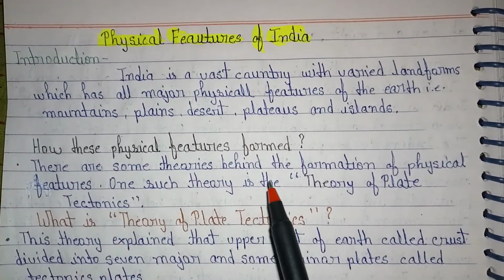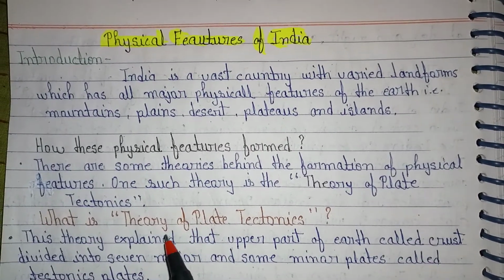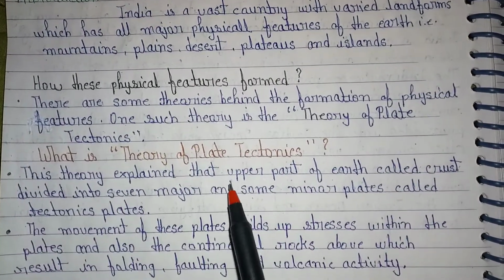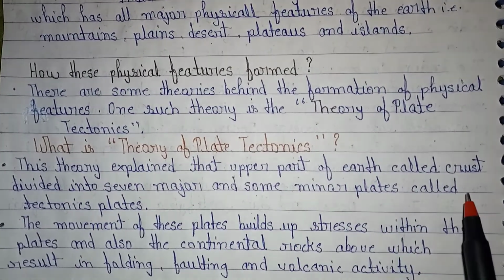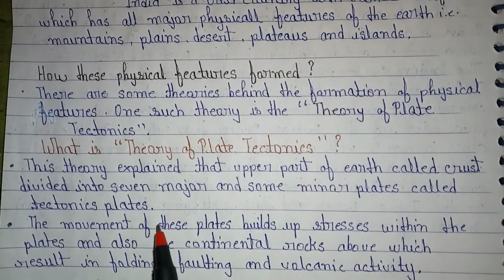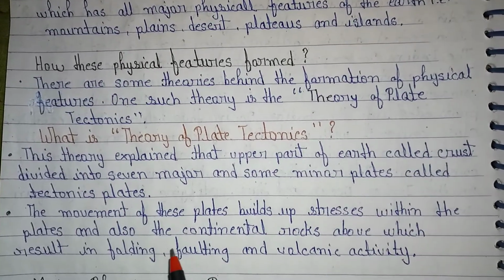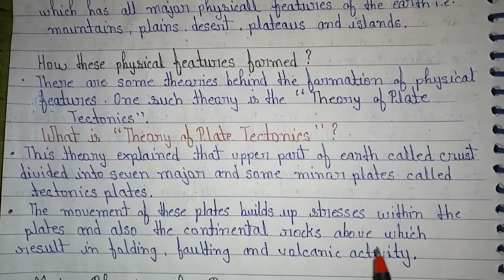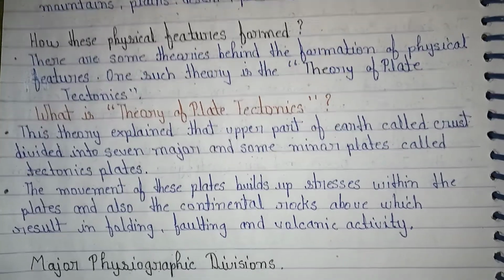There are some theories behind the formation of physical features. One such theory is the theory of plate tectonics. What is theory of plate tectonics? This theory explains that upper part of the earth called crust divided into seven major and some minor plates called tectonic plates. The movement of these plates builds up stresses within the plates and also the continental rocks above, which result in folding, faulting and volcanic activities.